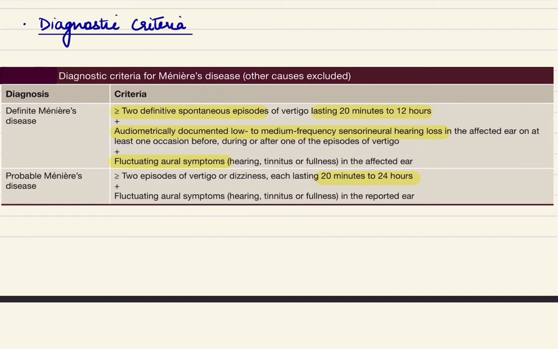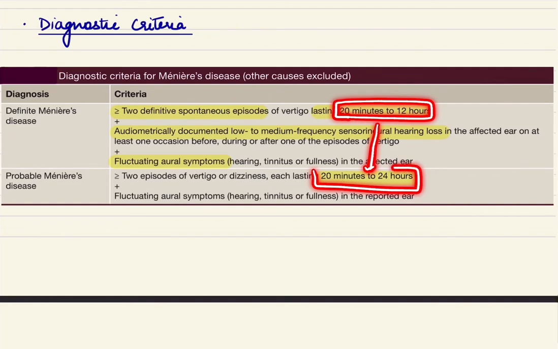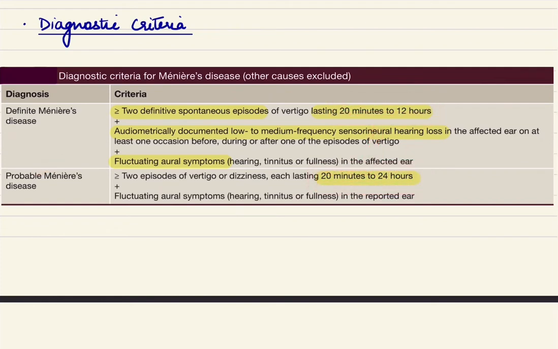Now, if you notice closely, the duration has been increased from 20 minutes to 12 hours in the definitive section to 20 minutes to 24 hours in the probable Meniere's disease section. So that means if the duration of disease is longer, the chances of it being Meniere's is slightly lessened or it is slightly smaller.